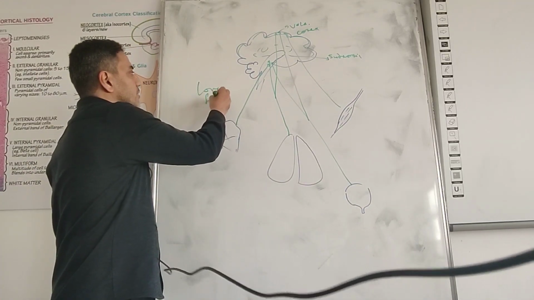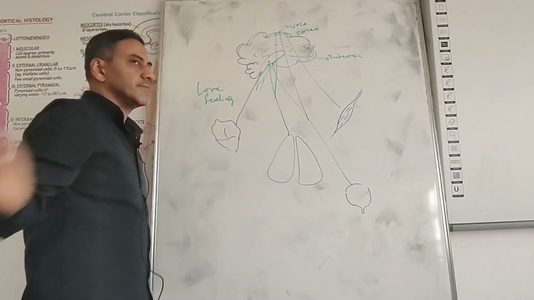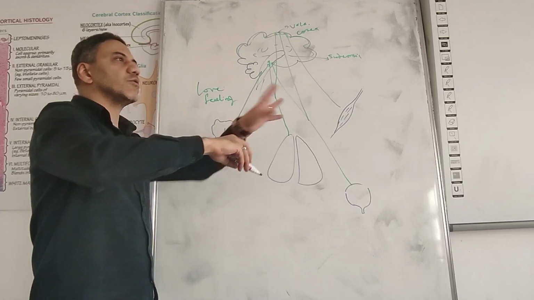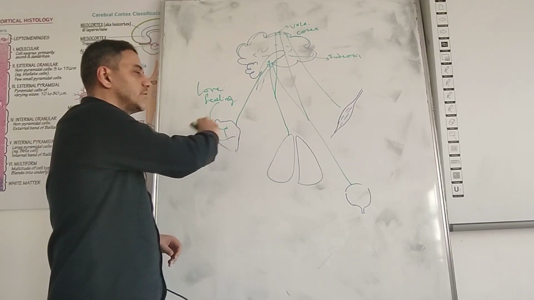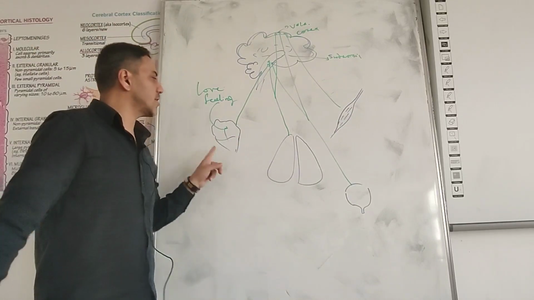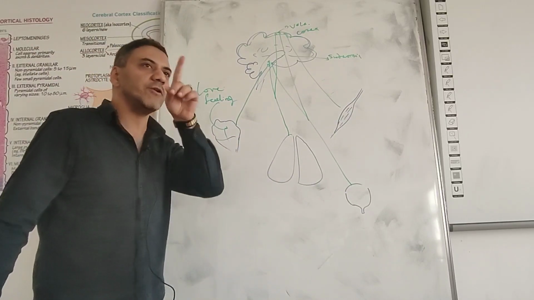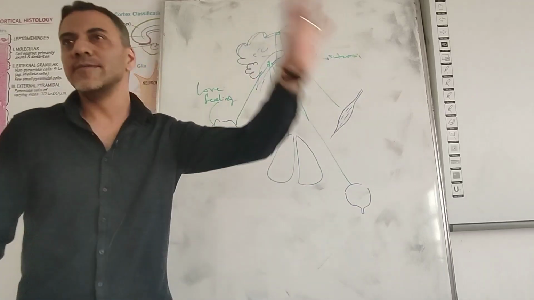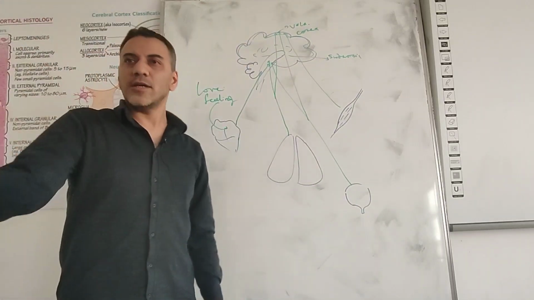Now look, please. The feeling of love is usually localized inside the heart. We love by heart. And since we said that the heart is purely involuntary, then the love feeling is involuntary. This is what I discovered.